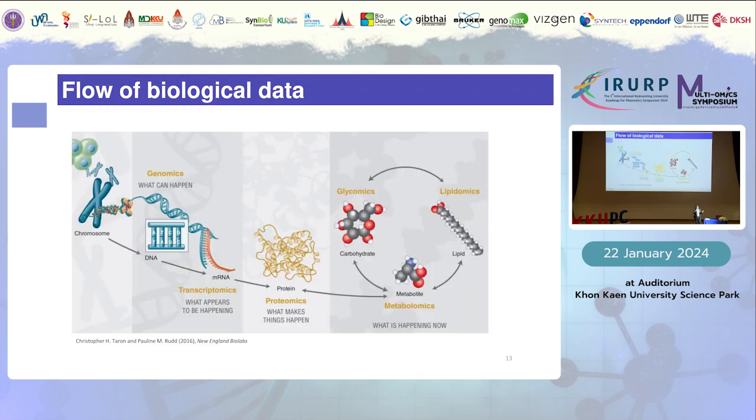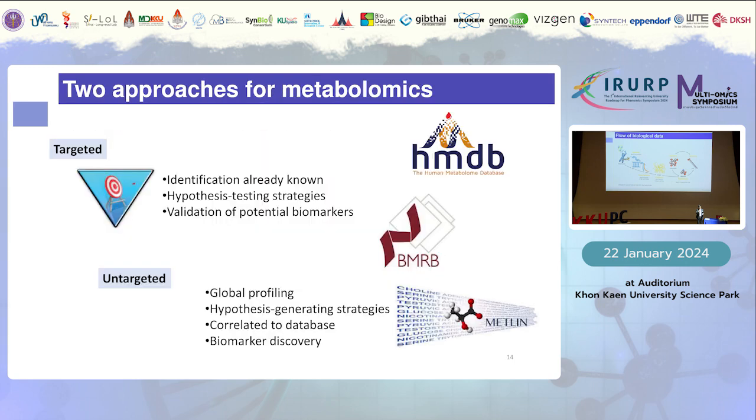So having talked about metabolites, I would just like to remind everyone about metabolites again. Metabolites are not part of the central dogma, but are actually part of the end products from the central dogma. As you can see from the flow of biological data map on this slide here, metabolites are actually the consequences of the metabolism after it takes place. And again, the secondary metabolites of phytochemicals are considered metabolites. We can use metabolomics to probe or to profile the chemical composition of the metabolites from naturally derived organisms.